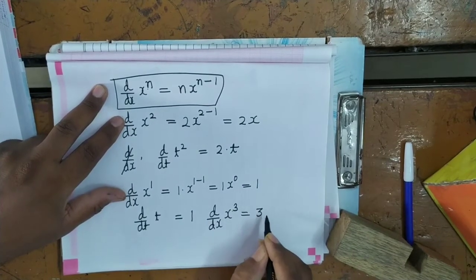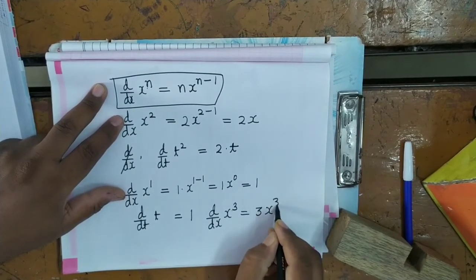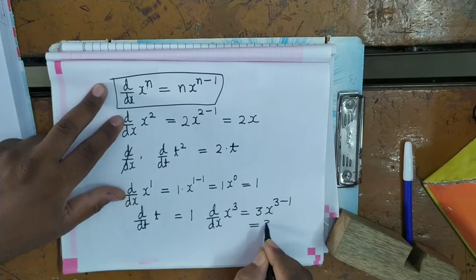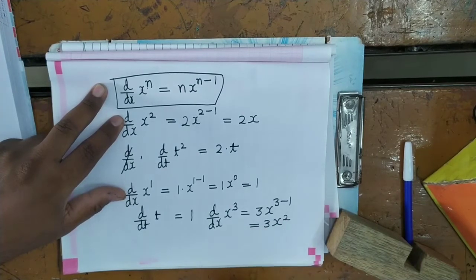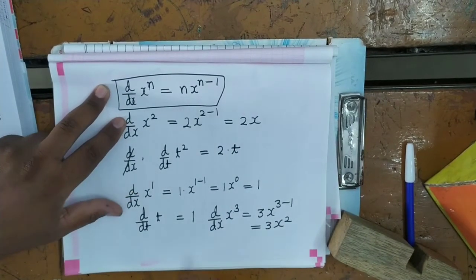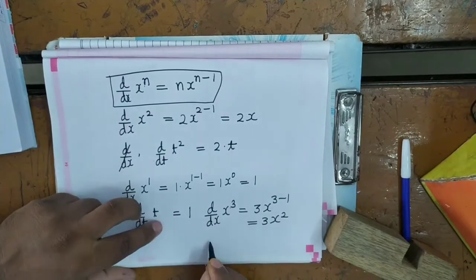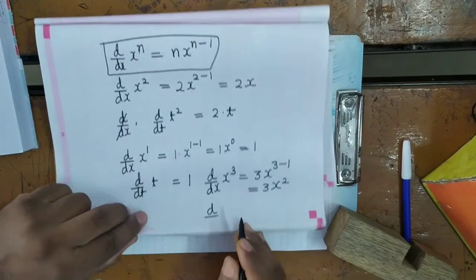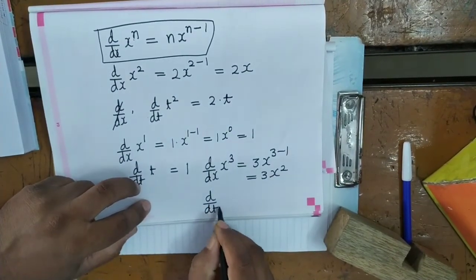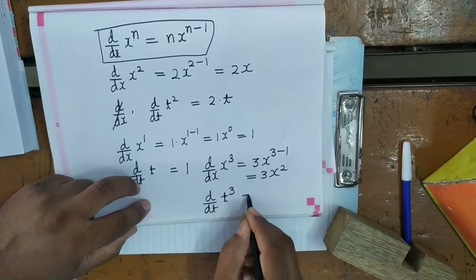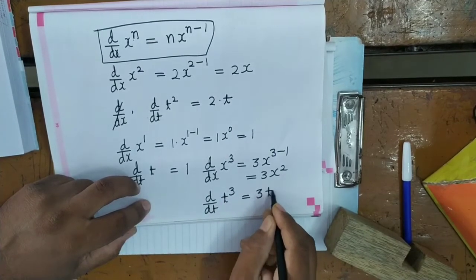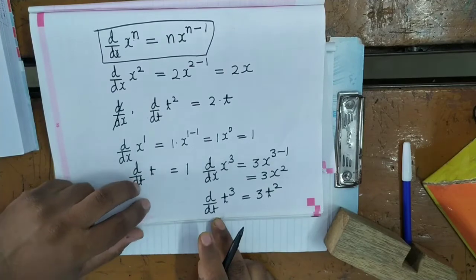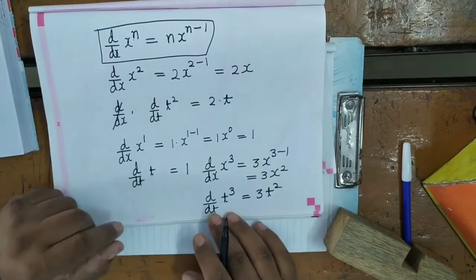So it equals 3 x to the power 3 minus 1, that is 3x square. In terms of t, d by dt of t cube will be 3 into t square.